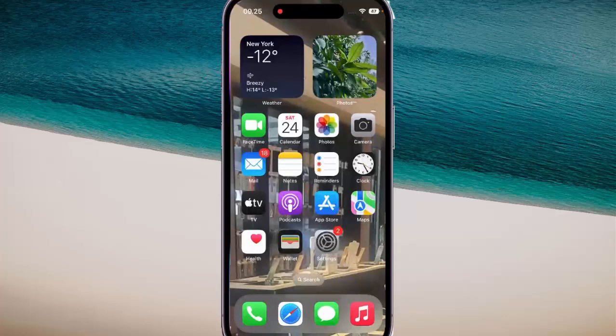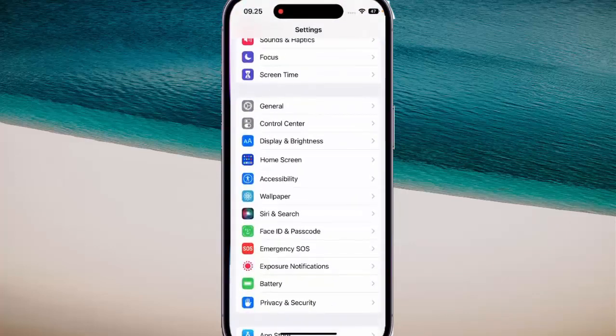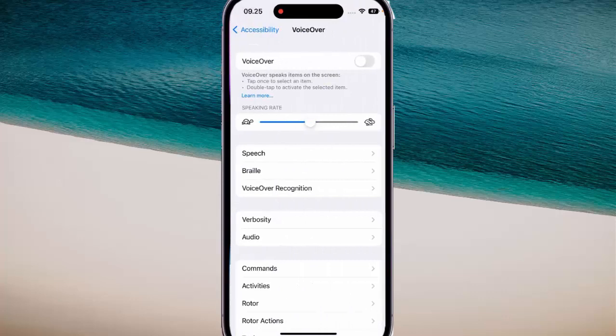To turn on or off a sound effect when there's no item discovered while VoiceOver is on in iPhone 14 Pro, go to Settings, scroll down the screen, and then tap Accessibility, tap VoiceOver, and then tap Audio,